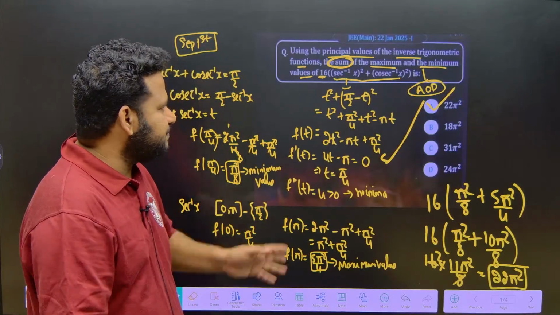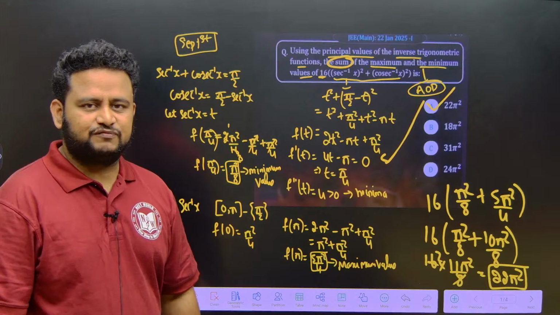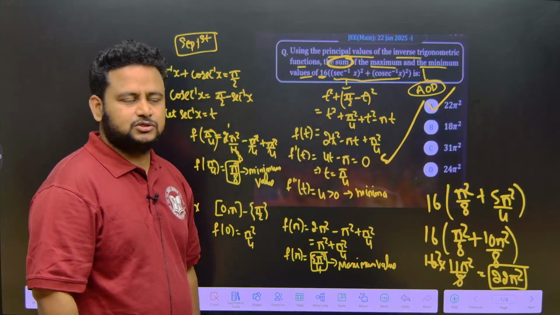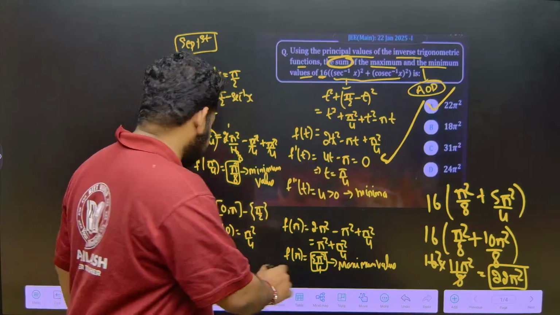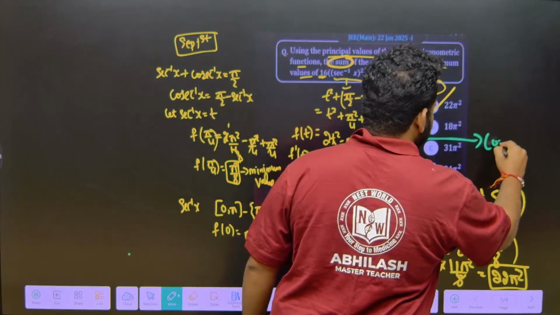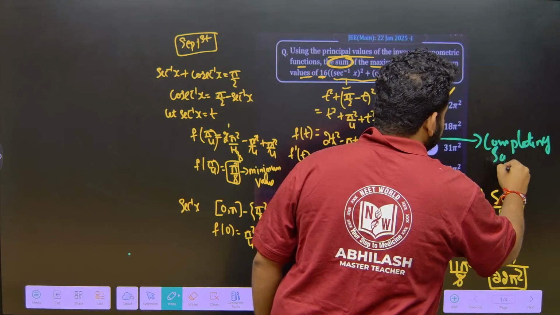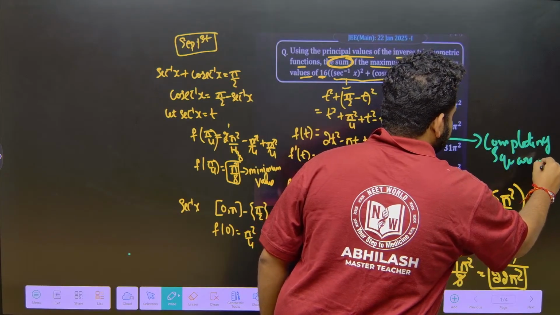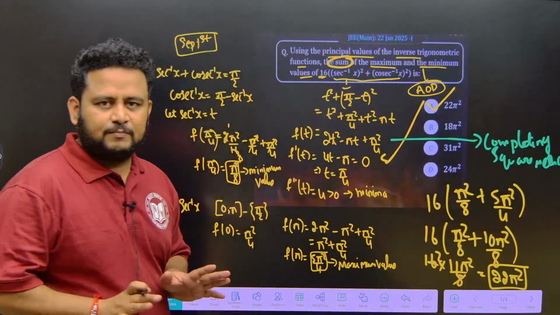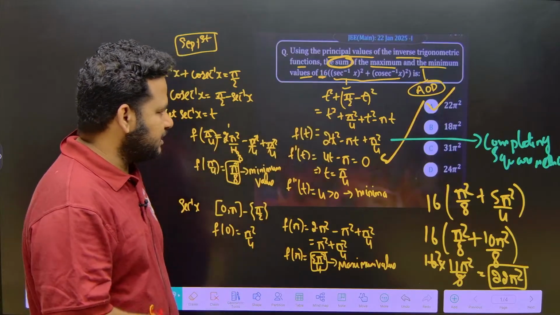Now, they are asking us to find the maximum and minimum. So, definitely this is a combination of inverse trigonometry and also application of derivatives. See, definitely you can solve this using the completing the square method also. I am not stopping you from doing it. But I feel the application of derivatives method is more apt and it will make your life easy when you go with this approach. Application of derivatives.